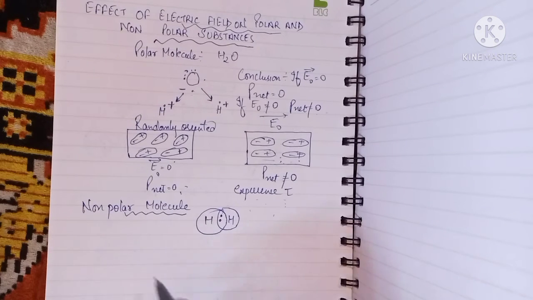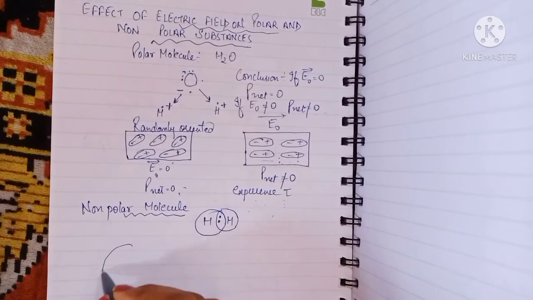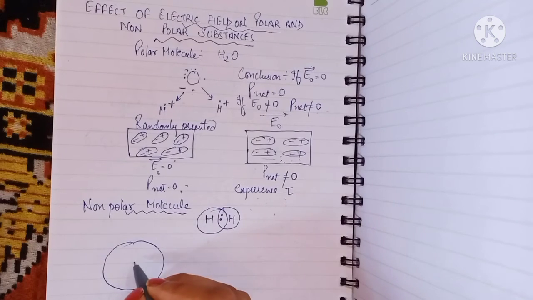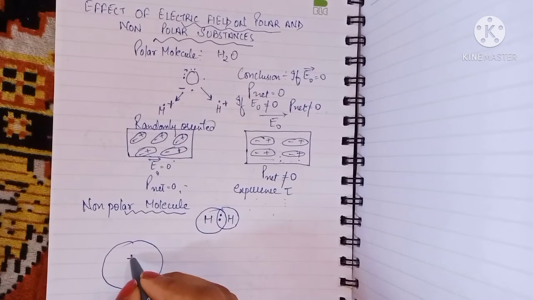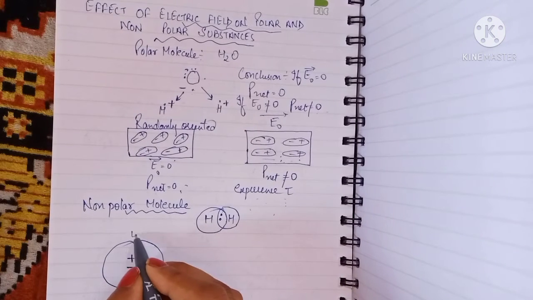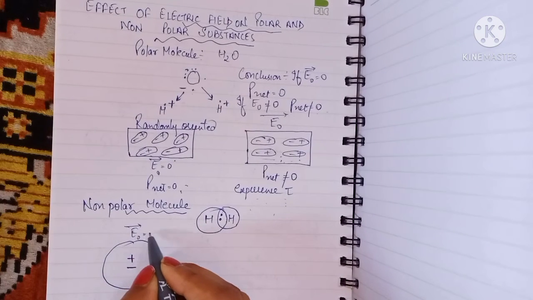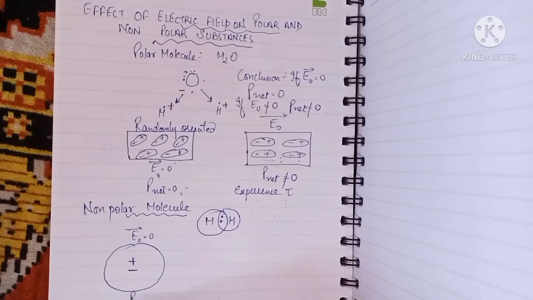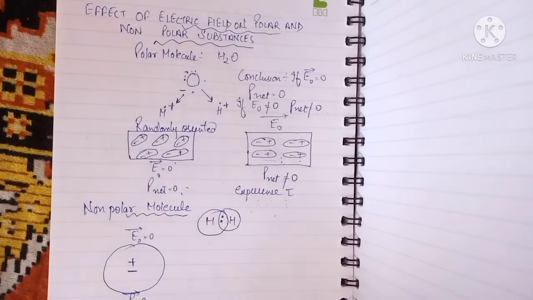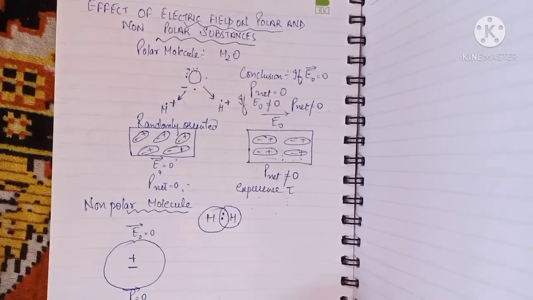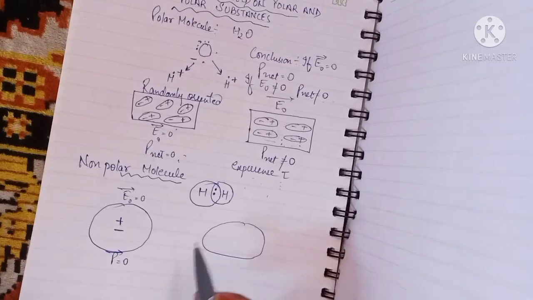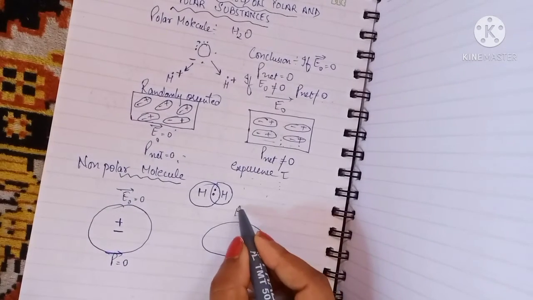Now, let's say this is your non-polar molecule. In the case of a non-polar molecule, as we know, the centers of positive and negative charge coincide. As they coincide, and the electric field is also equal to 0, the dipole moment is also going to be 0, because you have not applied any electric field here.